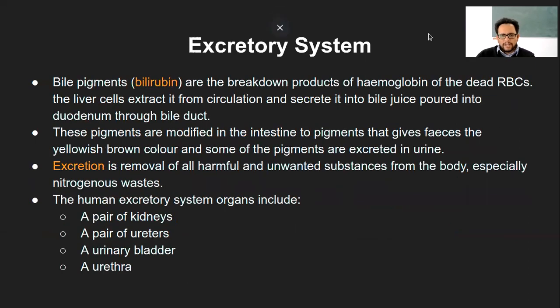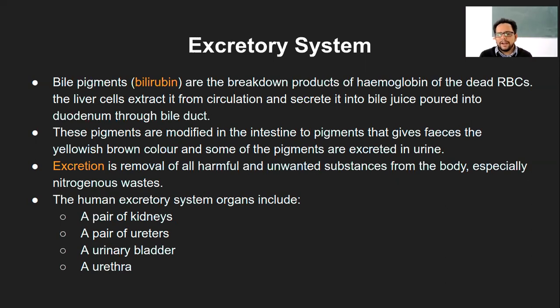Now, what exactly happens in terms of the excretory system, or why urine is yellow, or why it has a certain color and so on? That is what we'll see here. So we know bile pigments, one of the bile pigments is called bilirubin. These are the breakdown products of hemoglobin. And hemoglobin we get from the RBCs.